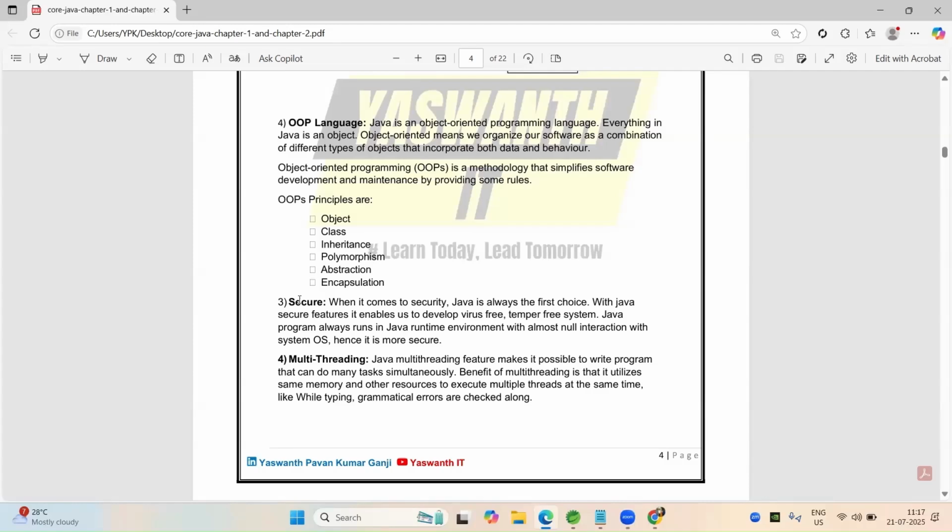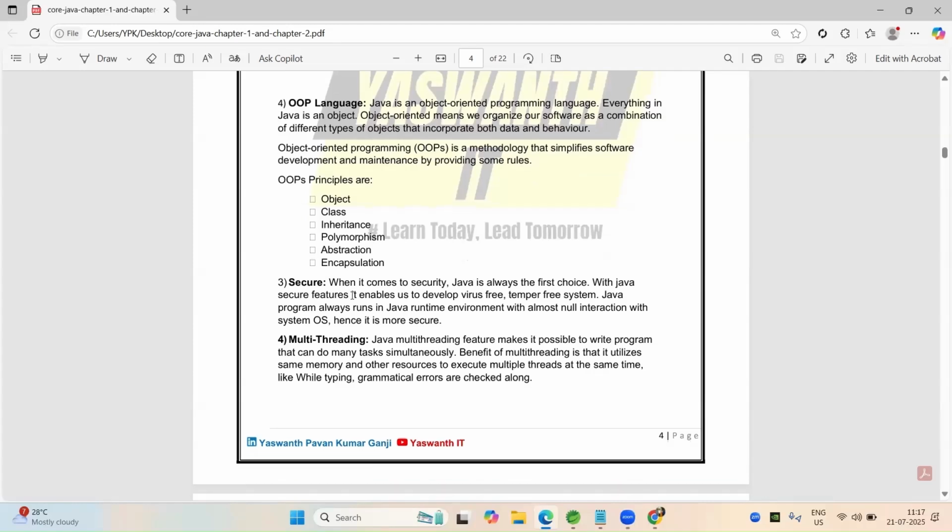With Java's secure features, it enables us to develop virus-free, tamper-free systems, because a Java program always runs in the Java Runtime Environment, JRE.